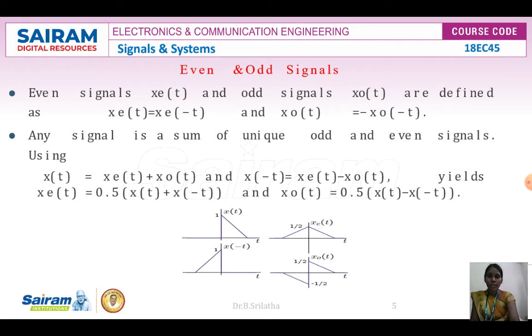From the definition, xe of minus t becomes xe of t, and xo of minus t becomes minus xo of t. So we get xe of t minus xo of t.